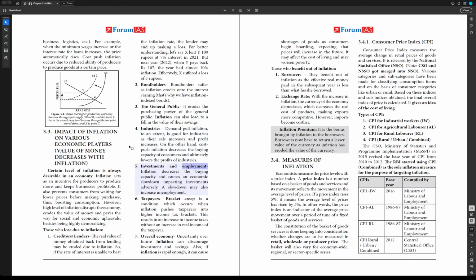5. Investments and employment. Inflation decreases the buying capacity and causes an economic slowdown, impacting investments adversely. A slowdown may also increase unemployment. 6. Taxpayers. Bracket creep is a condition which occurs when inflation pushes taxpayers into higher income tax brackets. This results in an increase in income taxes without an increase in the real income of the taxpayer.